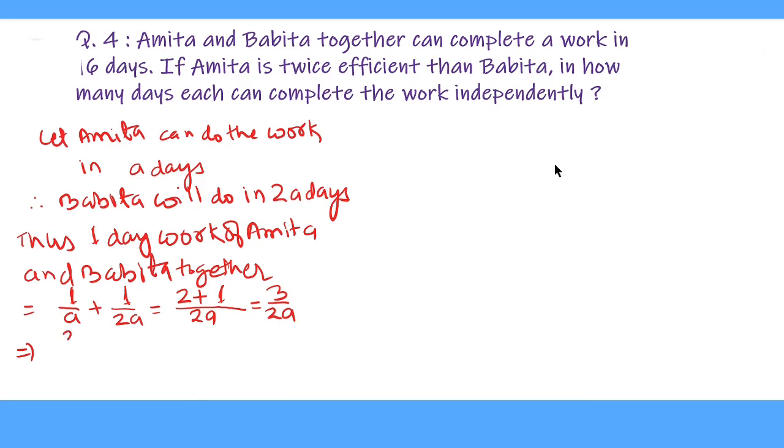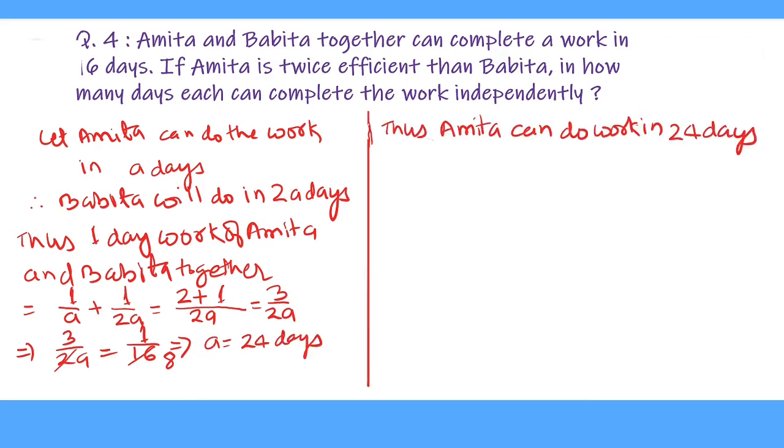Therefore, 3 upon 2A equals 1 upon 16. As Amita and Babita together are doing the work in 16 days, 1 day work will be 1 upon 16, and we equate 3 upon 2A equal to 1 upon 16. If we cancel 2 and 16, 2 cancels 16 for 8 times, this gives A equal to 24 days. Thus, Amita can do the work in 24 days and Babita in 48 days, as Babita is taking twice the time of Amita.